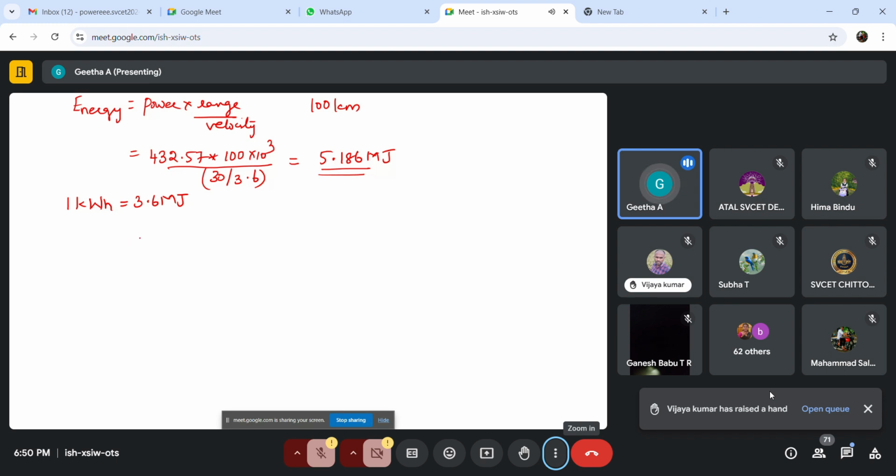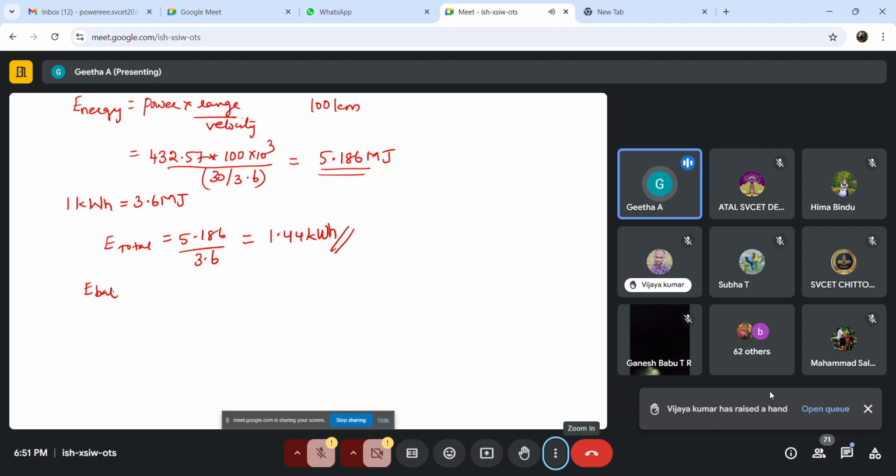So we can convert this 5.186 megajoule into kilowatt hour: 5.186 divided by 3.6. So we get 1.44 kilowatt hour. This is the actual total energy of the vehicle.